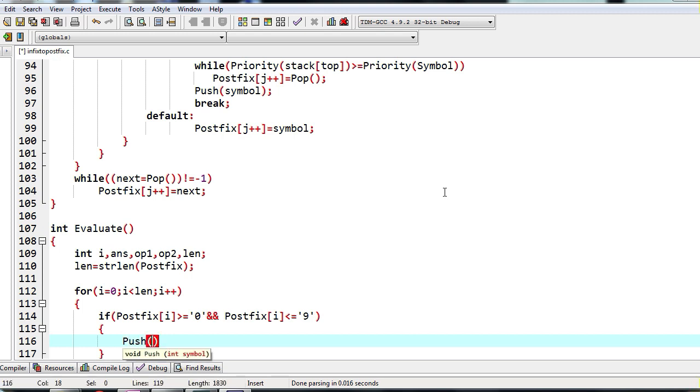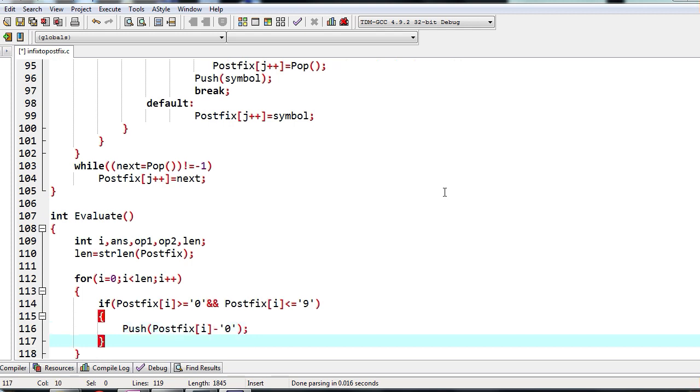So I'll call the push function. Which character should I push? Whatever character is there in postfix[i]. I will push postfix[i] minus '0', because we subtract the ASCII value of 0 from the character, and that gives us the actual number. So you can try to understand how it works.